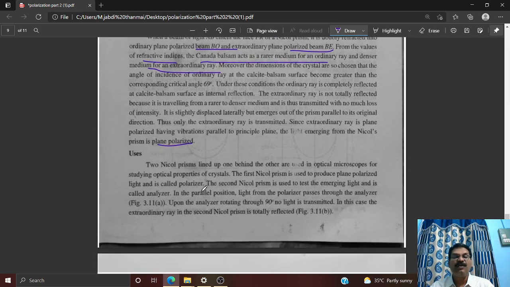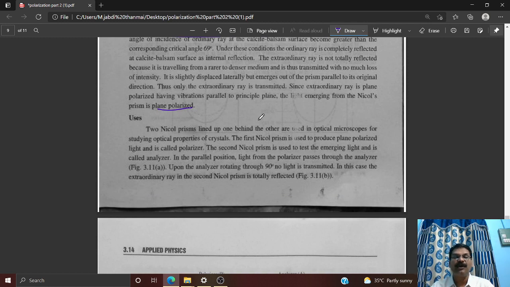Is it clear? So now coming to the uses of this Nicol's prism: first, the Nicol's prism is used as a polarizer, and second, it is also used as an analyzer. How? If you take two Nicol's prisms lined up one behind the other, they are used in optical microscopes for studying optical properties of crystals. The Nicol's prism is useful to study the optical properties of calcite crystals, uniaxial crystals or biaxial crystals. Okay, if you take the second Nicol's prism, it is used to test the emerging light and is called an analyzer. Okay, the first Nicol's prism acts as a polarizer, and the second as an analyzer.